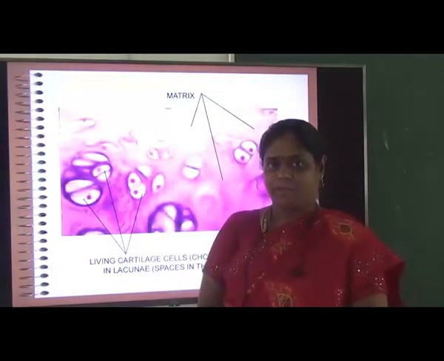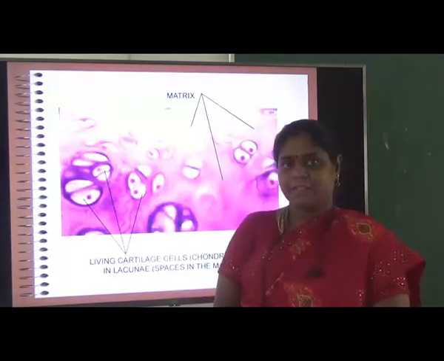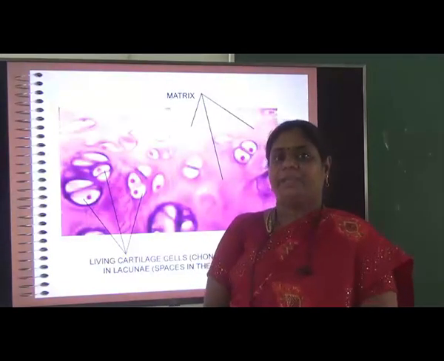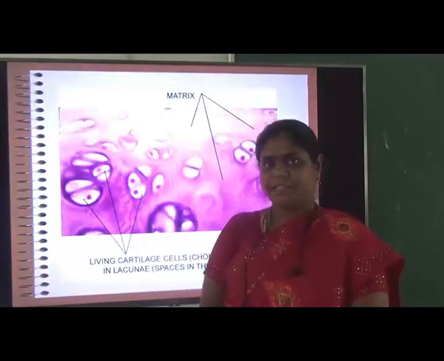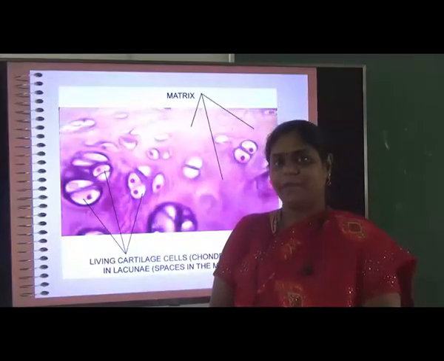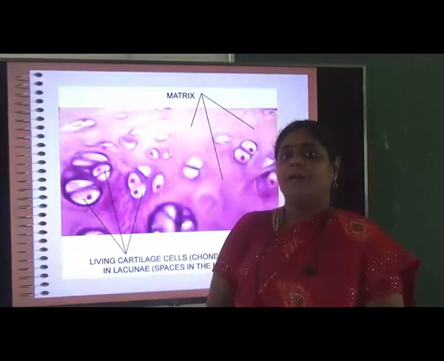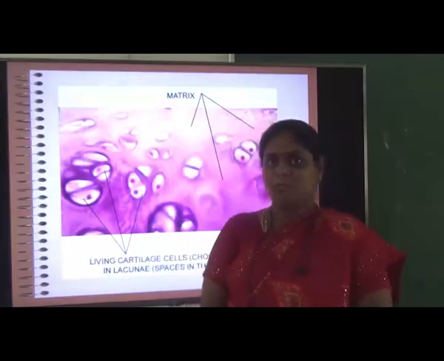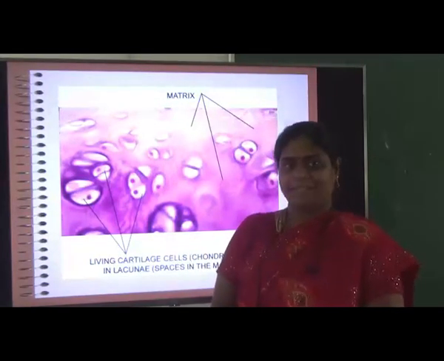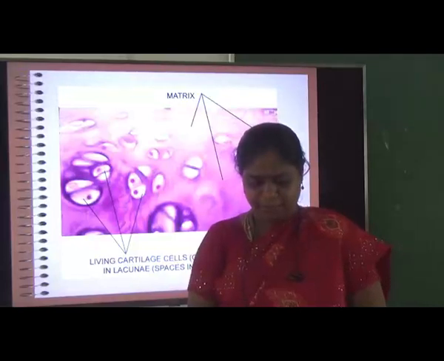They are very strong. Hyaline cartilage is present in the joints, protecting our joints, between the articulating surfaces of the long bones. So we call them hyaline articular cartilage.